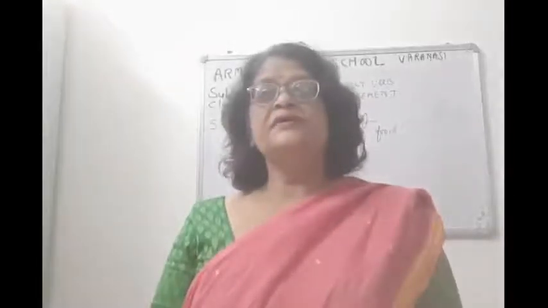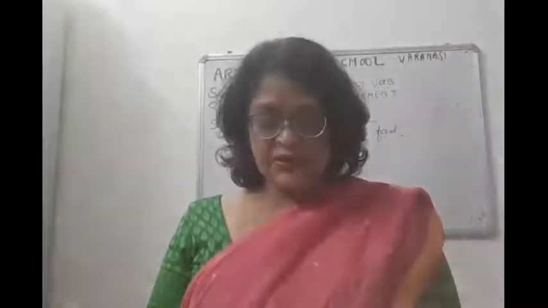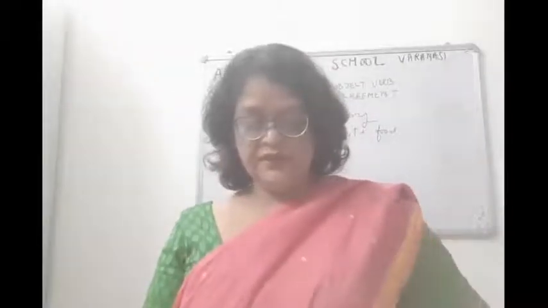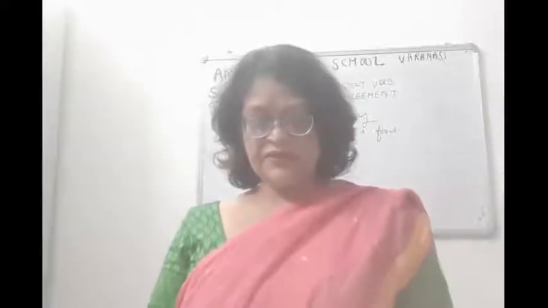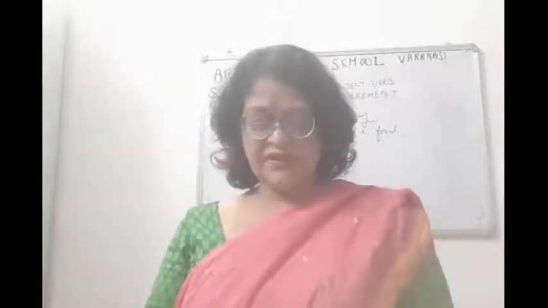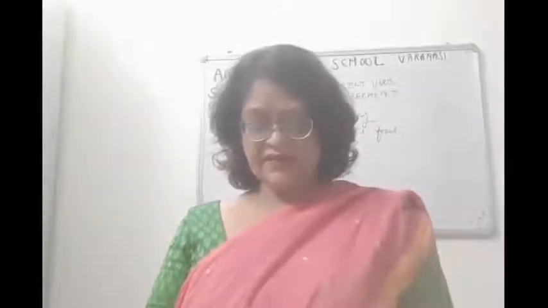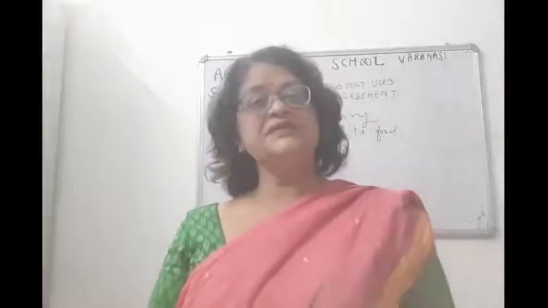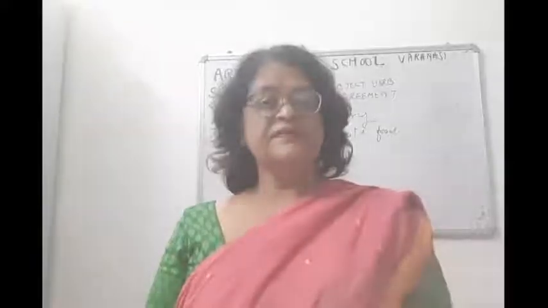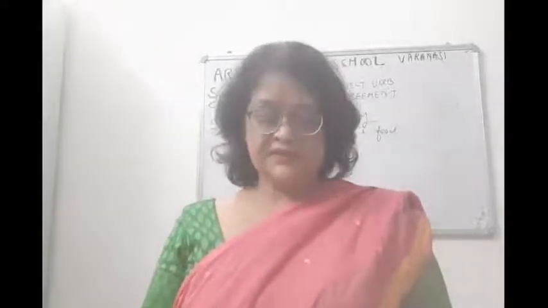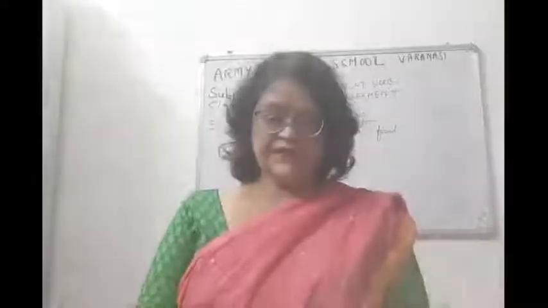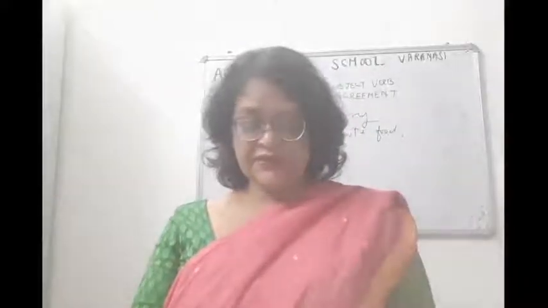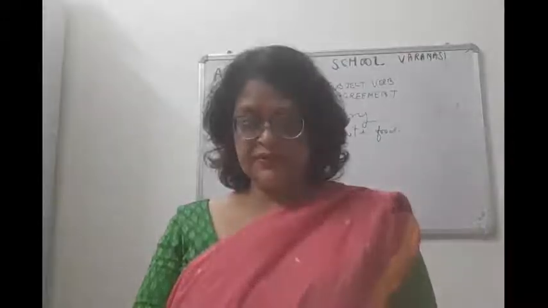Now, rule number 6. When a singular subject is qualified by each or every, the verb must be singular. Okay, it is qualified. It means it is having each or every before a singular subject. When each and every is there, then the verb must be singular. This is very common. When each is there and when every is there before the subject, then the verb must be singular.